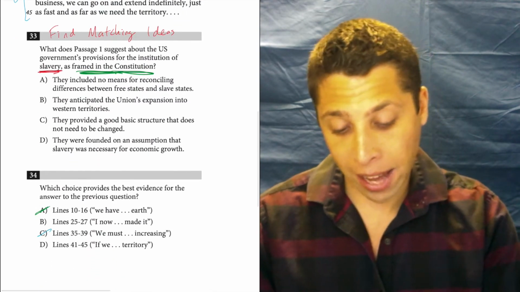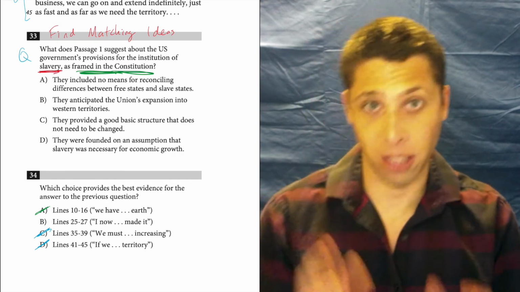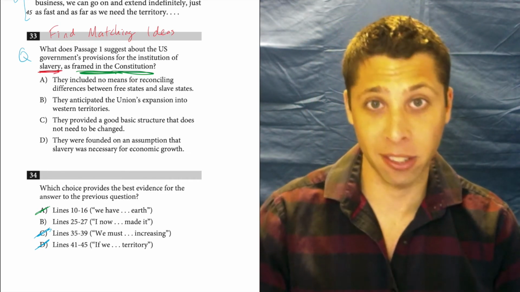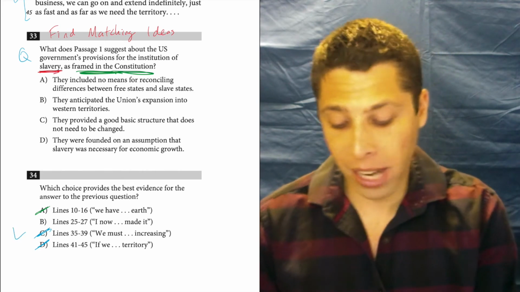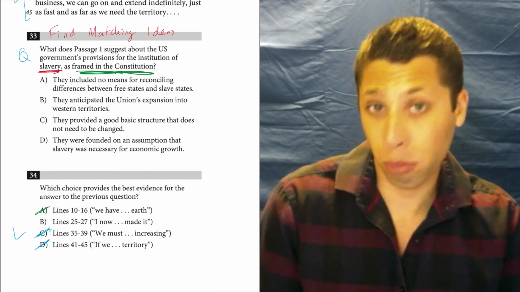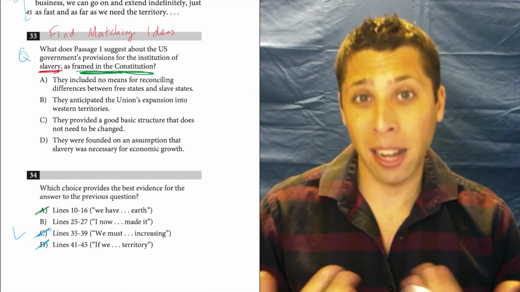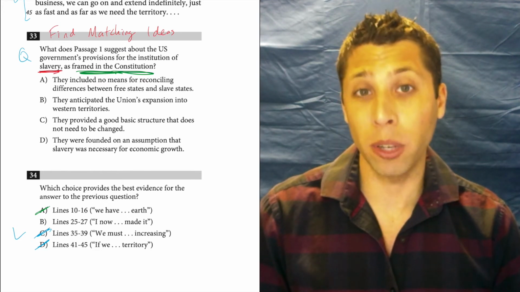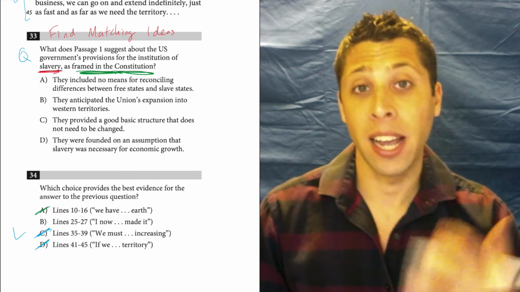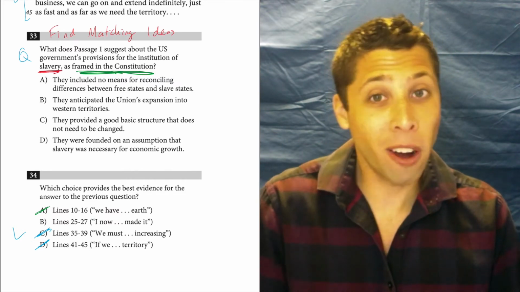So just like that, because I used the question to guide me, to give me purpose, to give me tasks, I was able to sort through the line references and come down to one choice that's probably right. Now, I'm not 100% sure because it wasn't like an obvious connection, but it was the only one that seemed to check off the two tasks that the question gave me, slavery and the framing of the Constitution. So far, that seems pretty good.